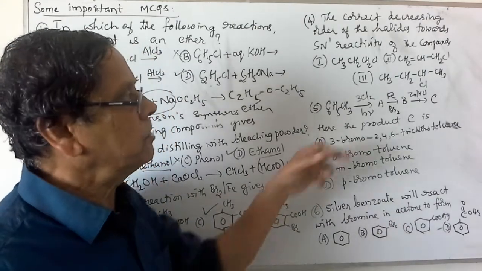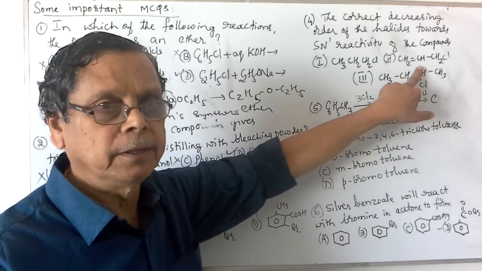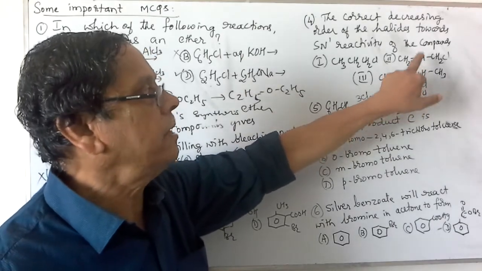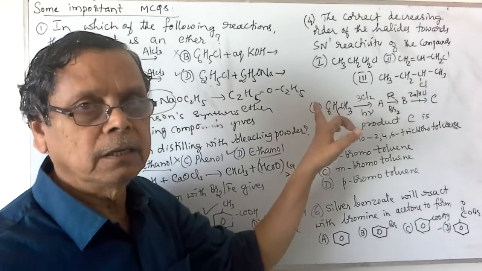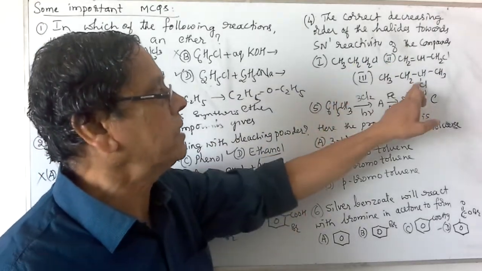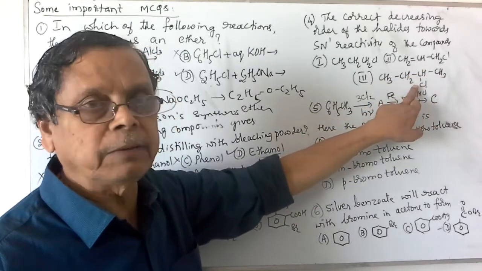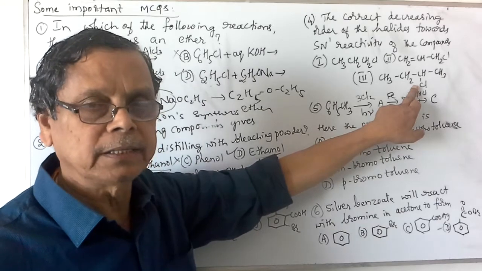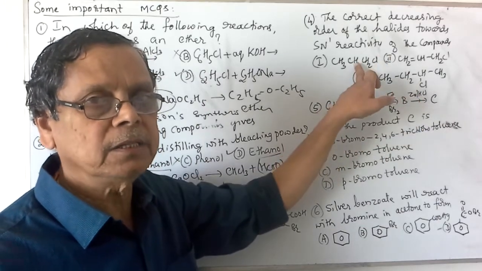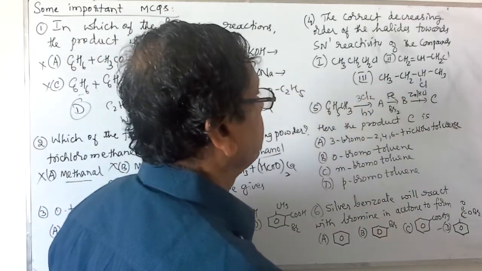The carbocation is more stabilized due to resonance in case of the allyl compound. Therefore, allyl halide is most reactive towards SN1 substitution. After that, the next stabilization will be more in case of the secondary, and then comes the primary.